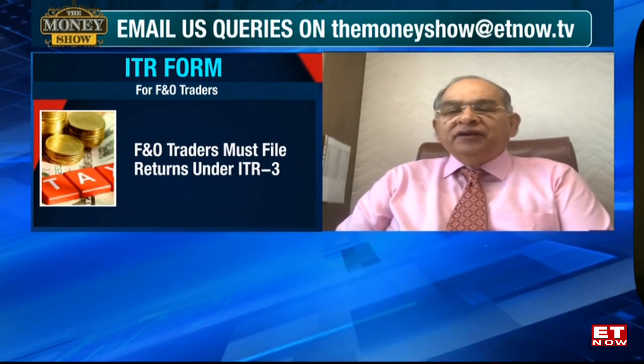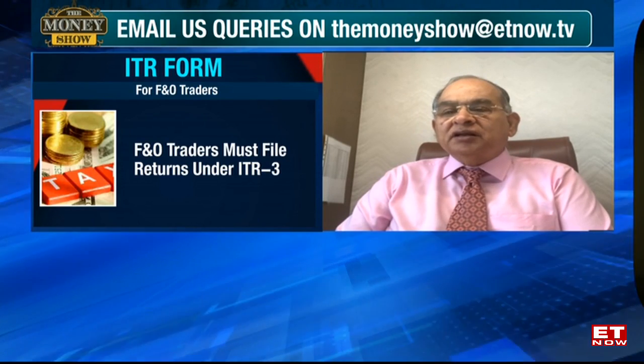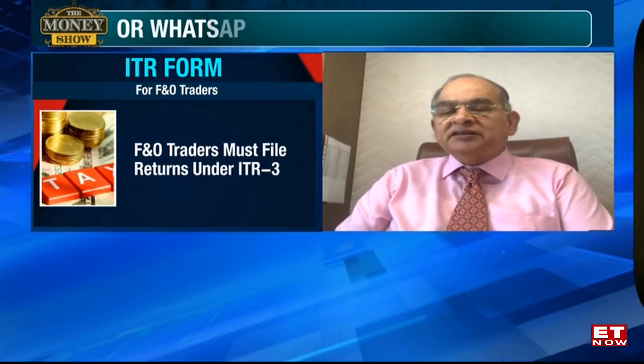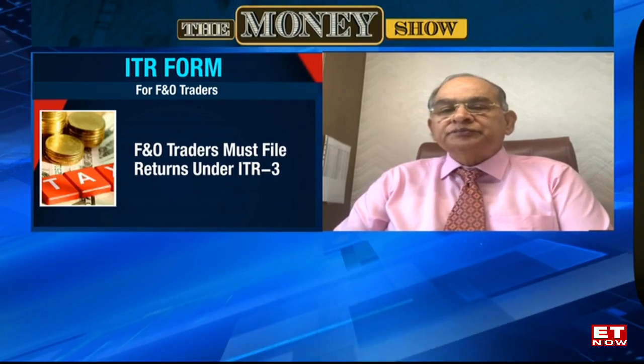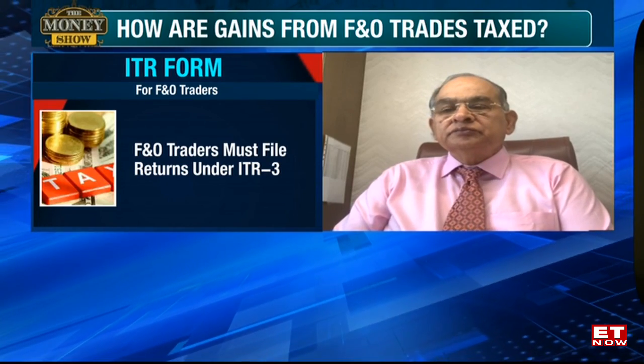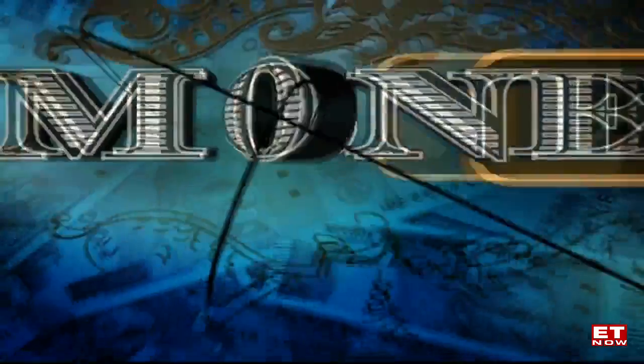And if the F&O activity results into a turnover which is exceeding the limit under section 44AB, you have to do a tax audit as well and file your tax audit report along with the return of income. Two things to be taken care of. That 31st is the deadline. Before that, you can't carry forward your F&O losses.